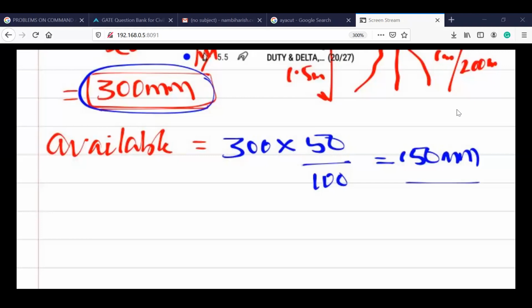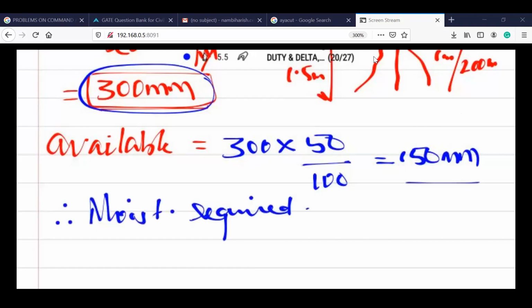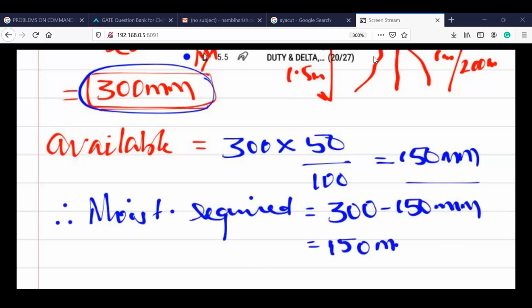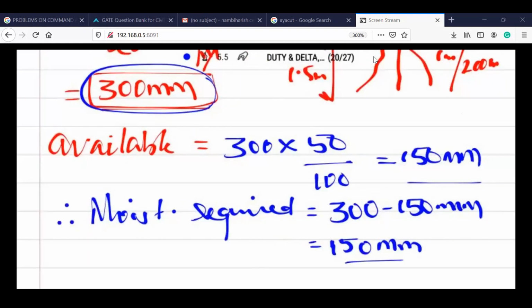Therefore, moisture required is equal to holding capacity of 300 mm minus already existing 150 mm, so you require only 150 mm. This is the depth. Now you have to calculate in terms of volume.